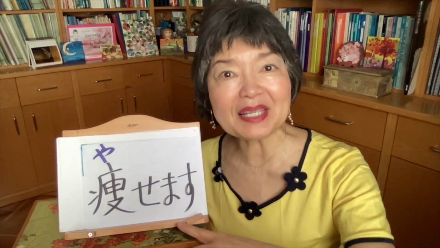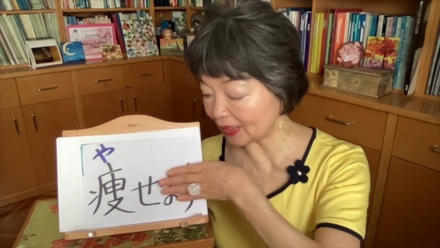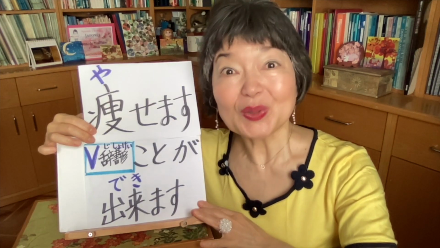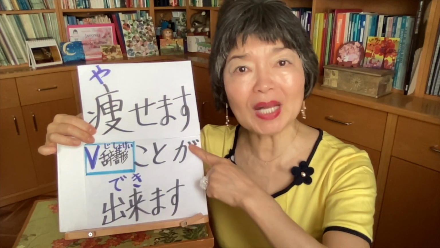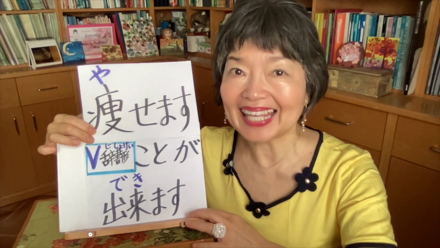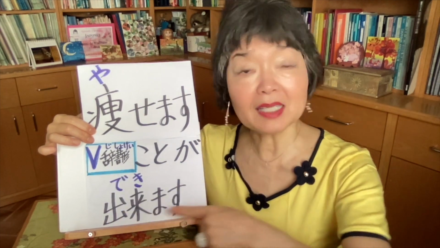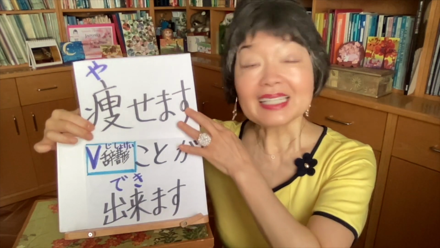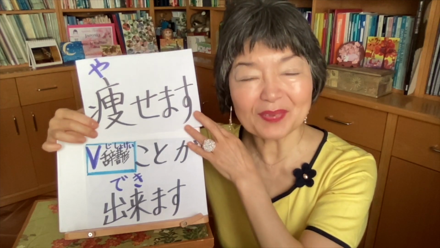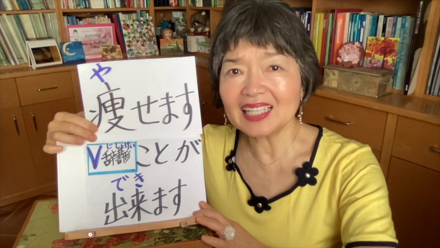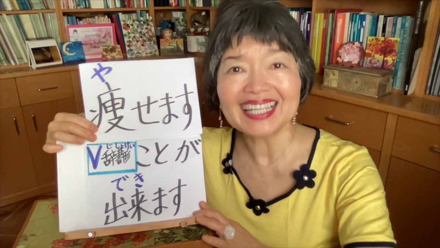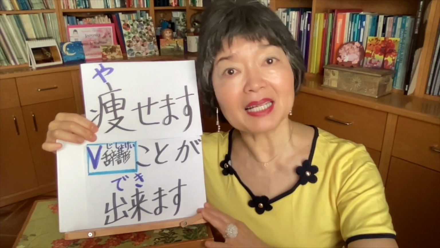The verb to slim down or to lose weight is 痩せます. This is group 2. Do you remember this structure? The dictionary form and ことができます, I can. Dictionary form ことができません, I cannot. So, in this case, 痩せます is the verb to slim down. 痩せる is the dictionary form. 痩せることができます, I can slim down. Oh, I can't slim down, I can't lose weight. 痩せることができません.